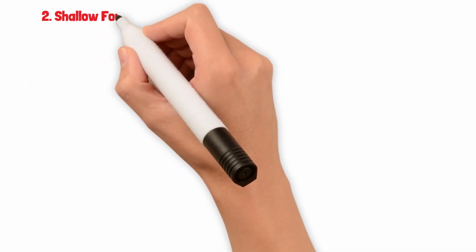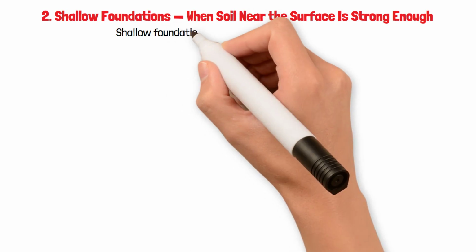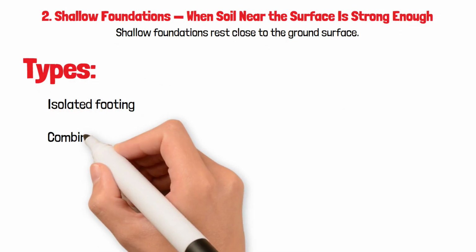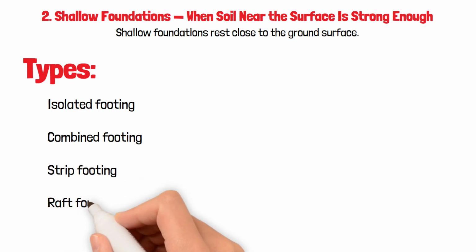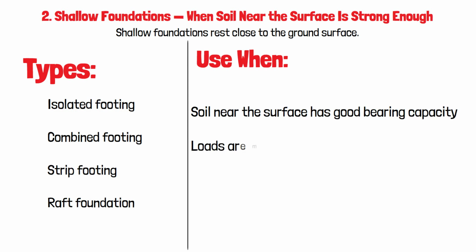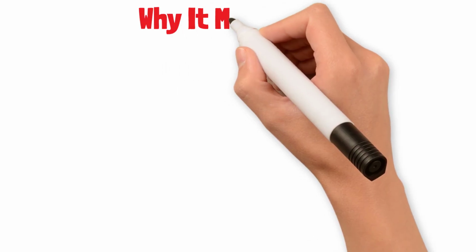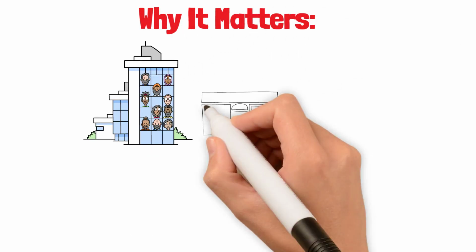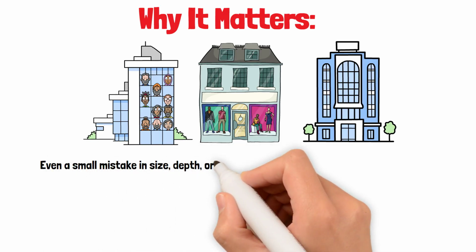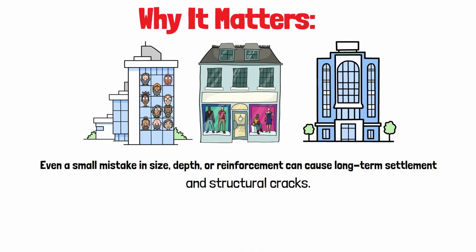2. Shallow foundations. When soil near the surface is strong enough, shallow foundations rest close to the ground surface. Types: isolated footing, combined footing, strip footing, raft foundation. Use when soil near the surface has good bearing capacity, loads are moderate, and structures are lightweight to medium weight. Why it matters: most residential, commercial, and low-rise buildings use shallow foundations. Even a small mistake in size, depth, or reinforcement can cause long-term settlement and structural cracks.